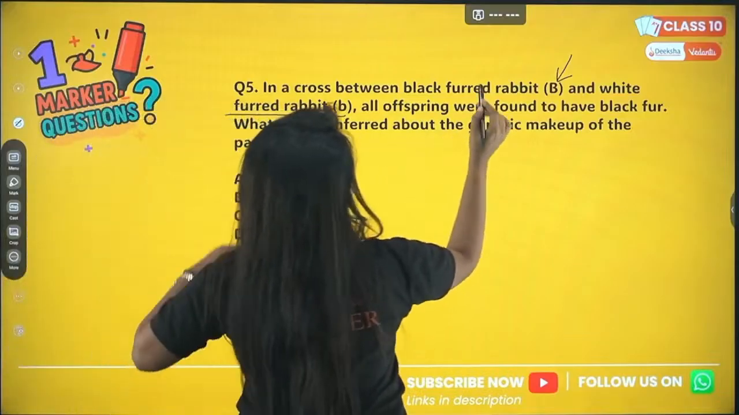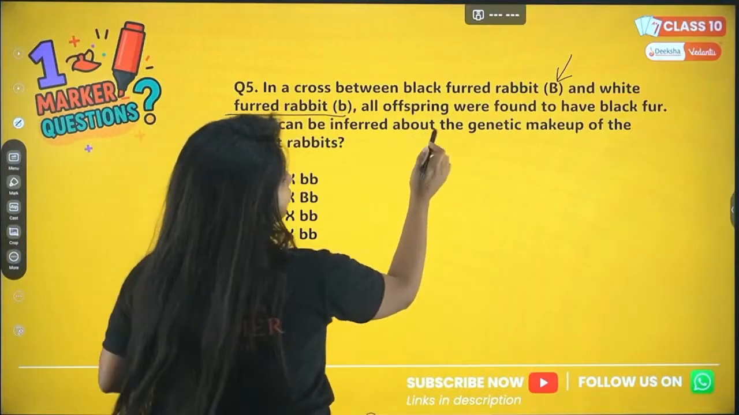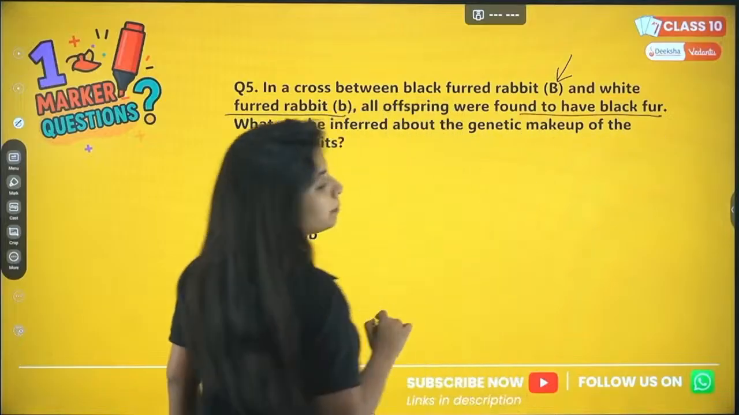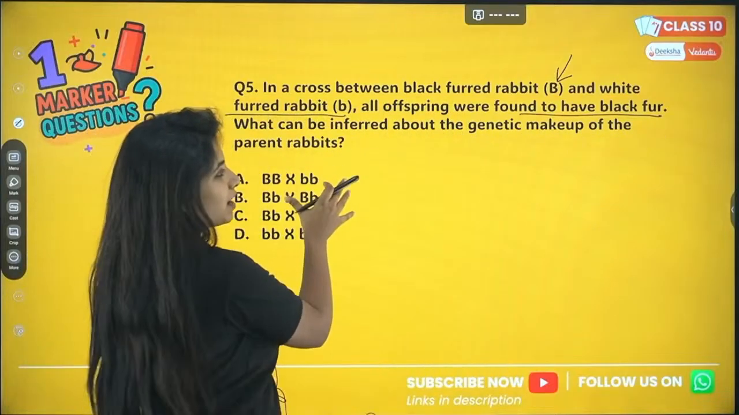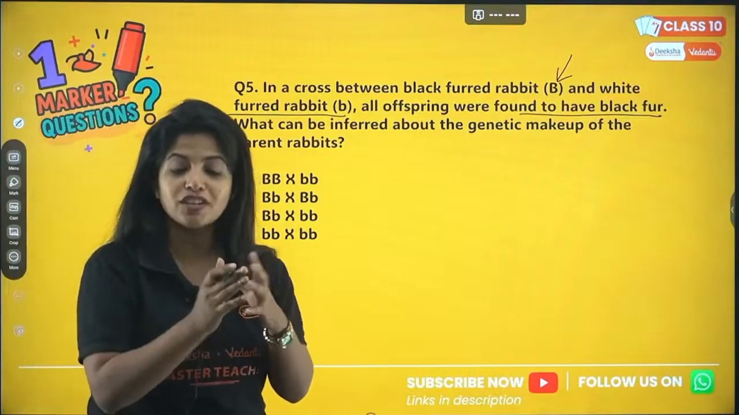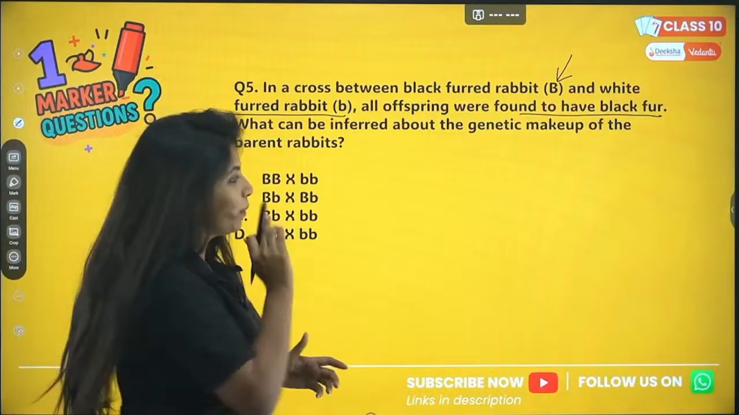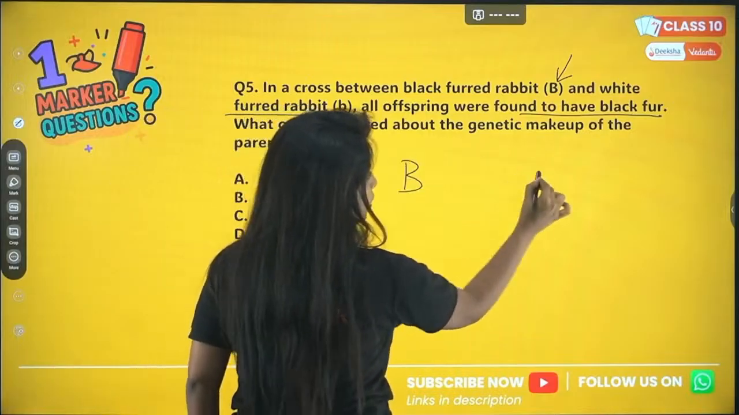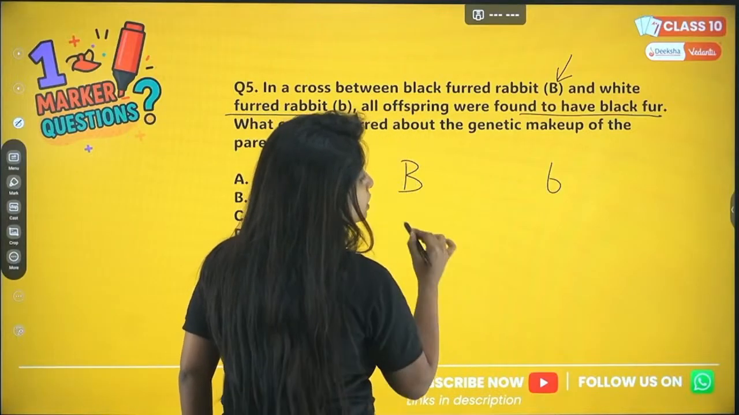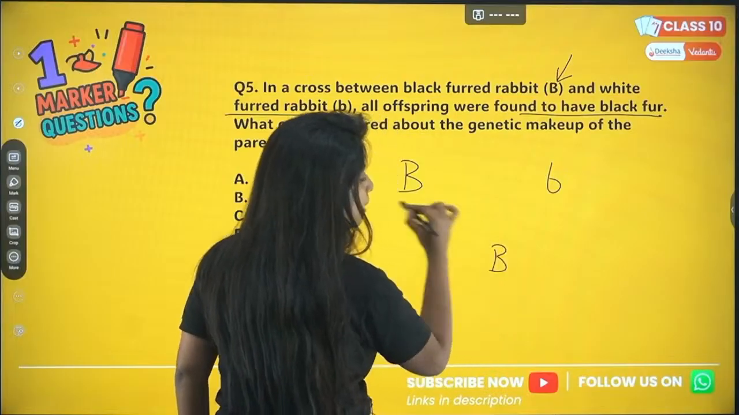Now, all offspring of this black and white-furred cross had black fur. So, a black fur rabbit and a white fur rabbit were crossed, and all of them had black fur. So, my dear children, the information is given. This is for black and this is for white. Now, you are saying all of them are black in color.